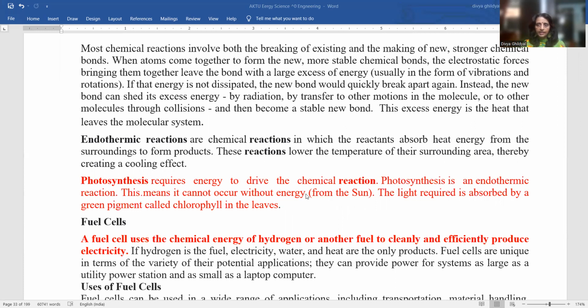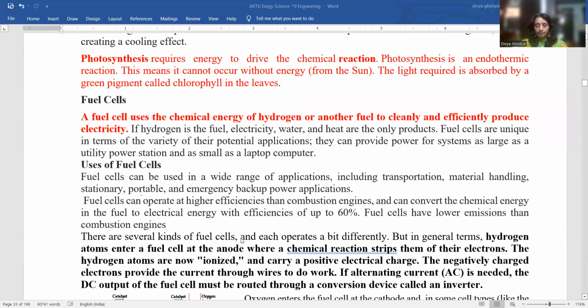It happens in the day. Plants absorb energy from sunlight. In their leaves, they change carbon dioxide, and they release oxygen in the environment. A few plants do it also at night, especially the oxygen loving plants like neem, aloe vera, etc. But generally it happens in sunlight, and the required light is absorbed by a green pigment called chlorophyll in the leaves.